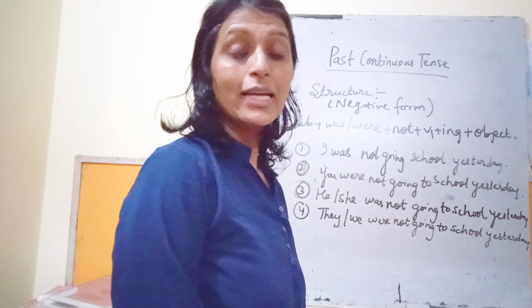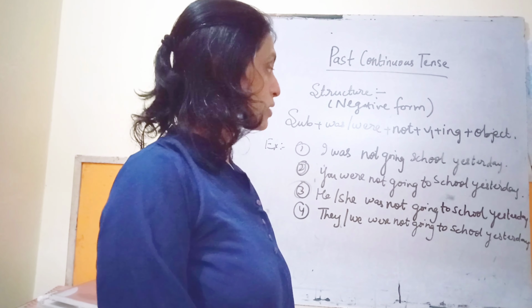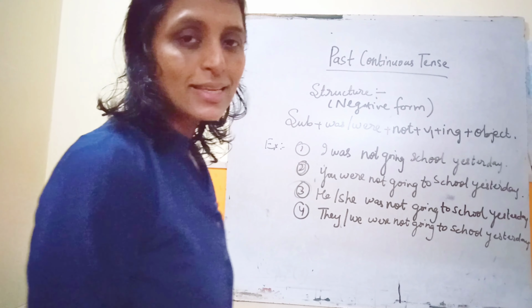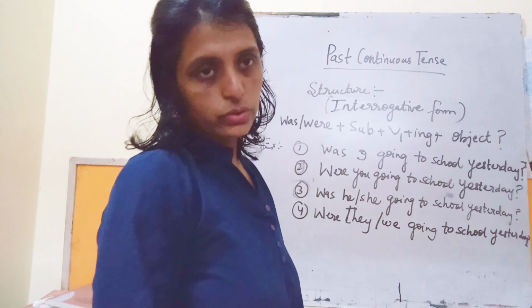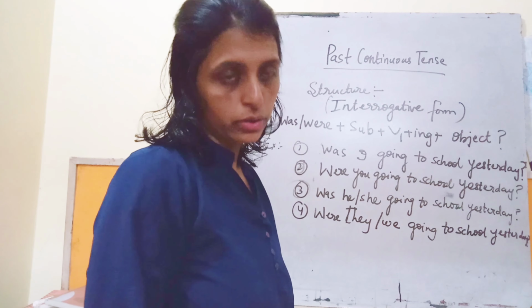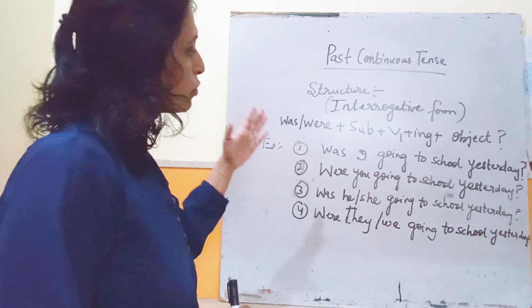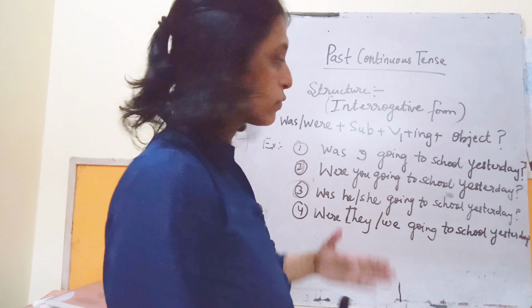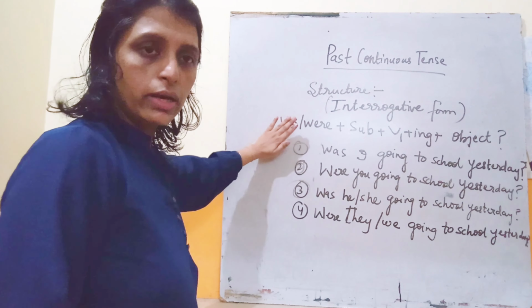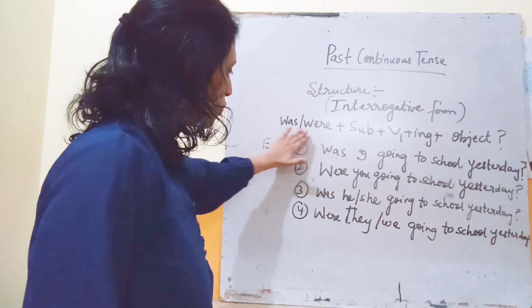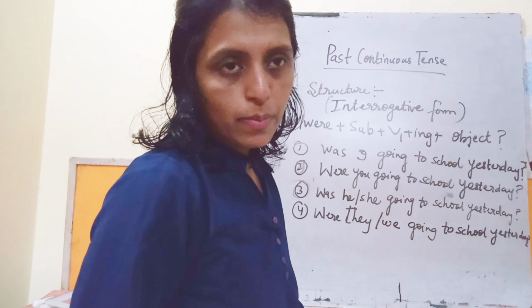Now I am going to tell you the interrogative form or the interrogative structure of past continuous tense. Interrogative means that asks a question. Okay. So in order to form the interrogative structure of past continuous tense, we have to place the helping verb was or were in the beginning. Okay. So was or were plus after that subject will come, then verb's first form, and we will add ing to it plus object. Or verb's ing form means the present participle.